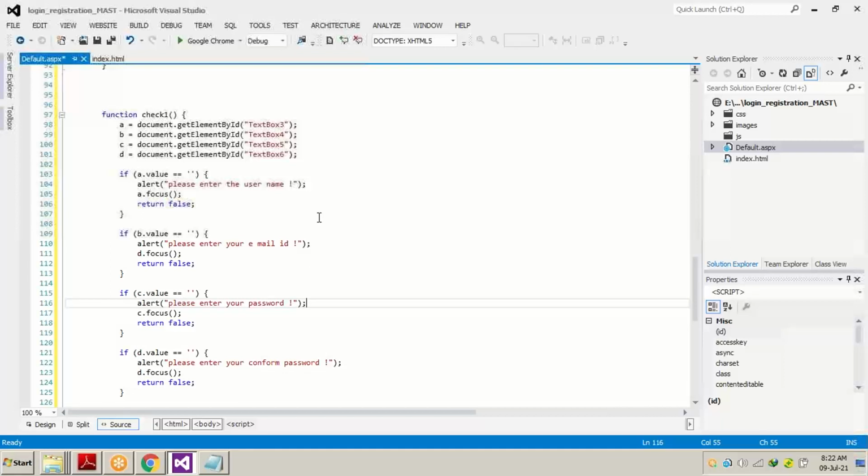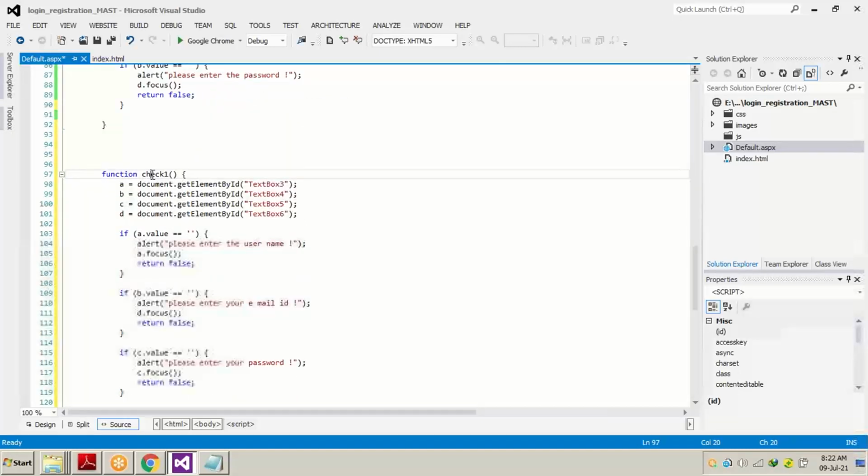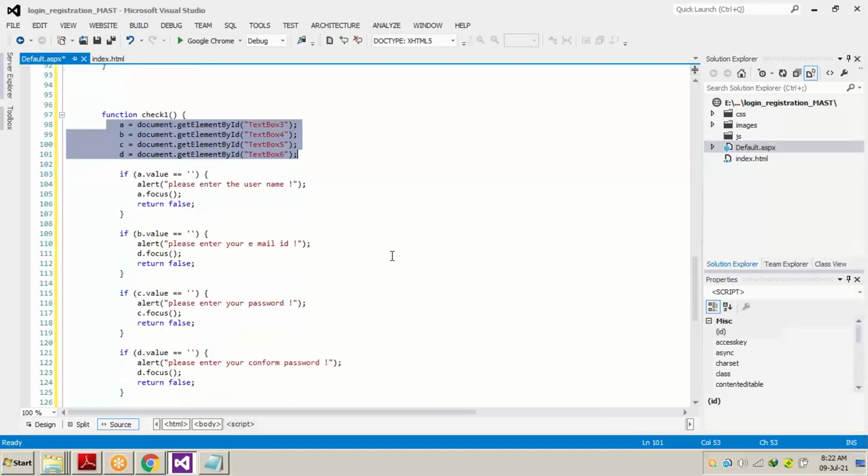Okay. So the first function was for the login text box and button. The second function, the name of the function is check one. We have 4 text boxes, so we have written 3, 4, 5, 6, and we have chosen A, B, C, D variables for each text box.